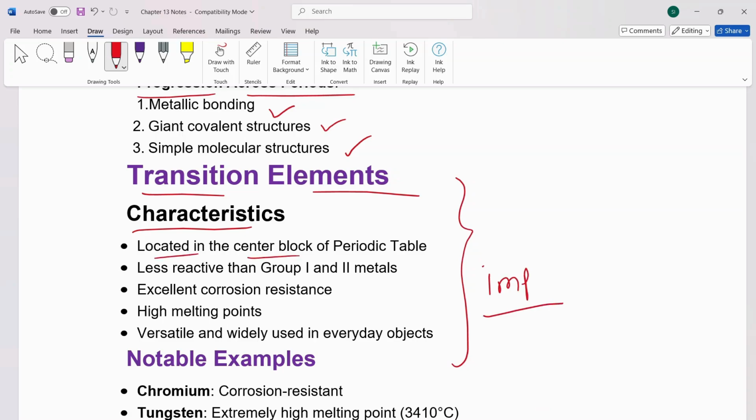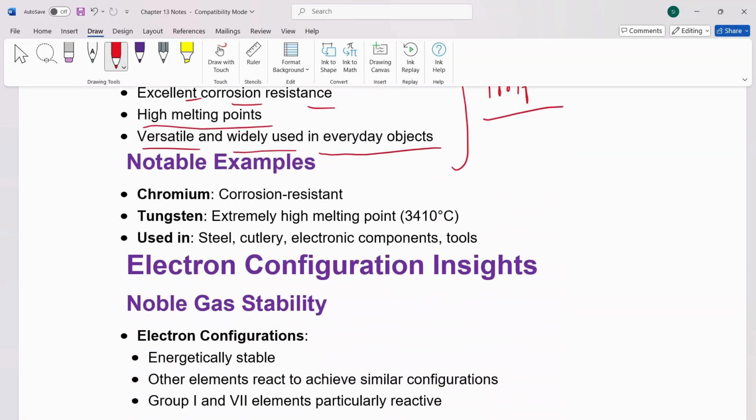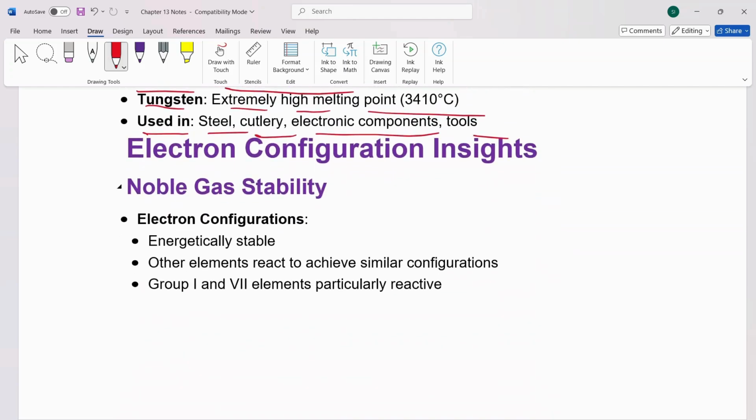They are located in the center block of periodic table, less reactive than group 1 and 2 metals, excellent corrosion resistance, high melting points, versatile and widely used in everyday objects. Some notable examples here are chromium, corrosion resistant, and tungsten, extremely high melting point, used in steel, cutlery, electronic components and tools.